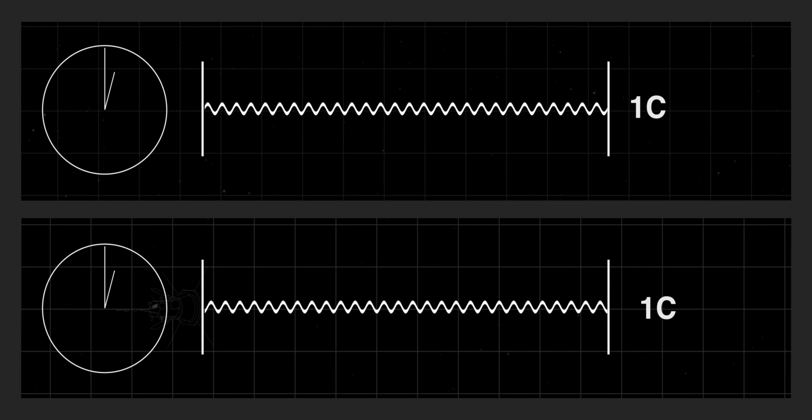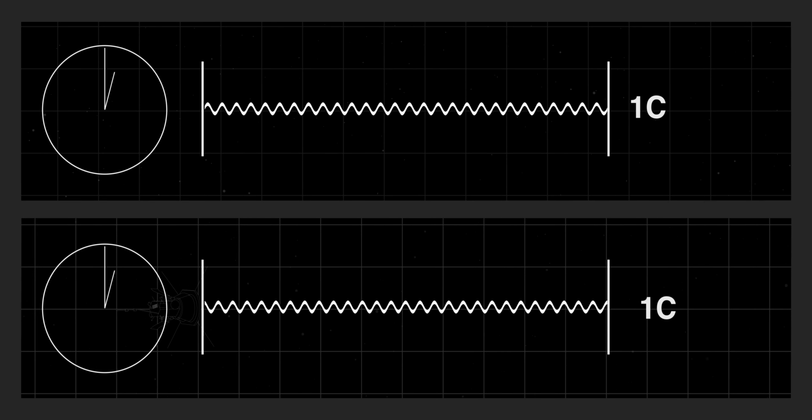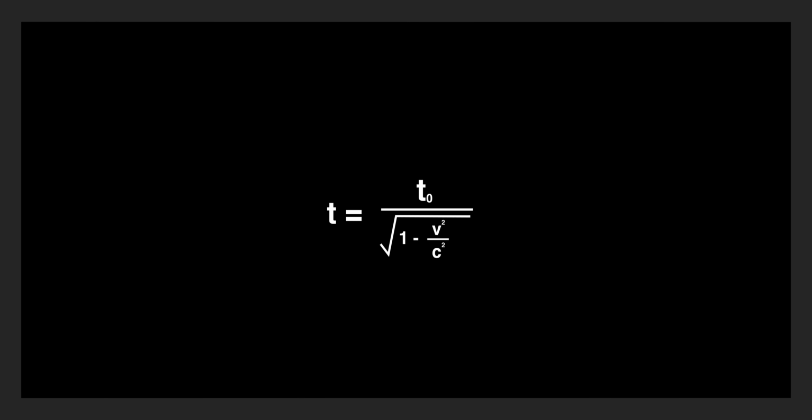Now that we understand the concept of time dilation, let's quantify it. This is Einstein's equation that predicts how the rate of time is affected by velocity. To understand how this equation was derived, we can set up a thought experiment.